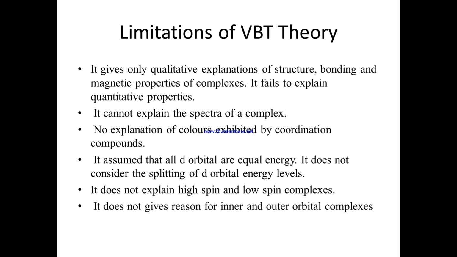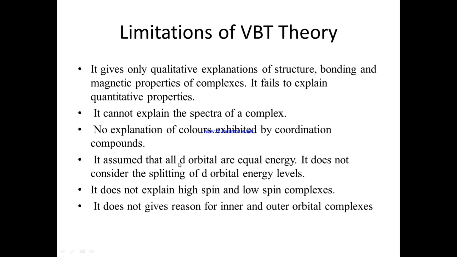Finally, there are certain limitations of VBT that should be overcome. These limitations are: it gives only a qualitative explanation of structure, bonding and magnetic properties. It fails to explain quantitative properties, it is not able to explain the spectra of the complex, and it is not able to explain the colors exhibited by coordination compounds.